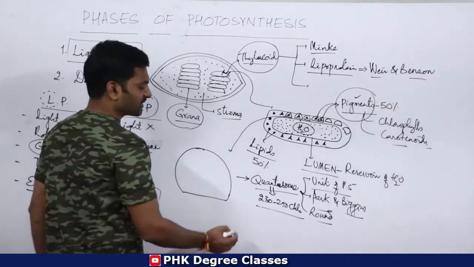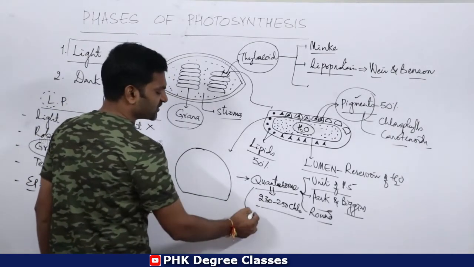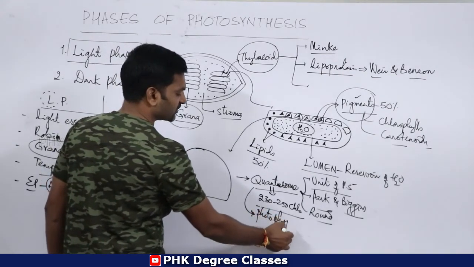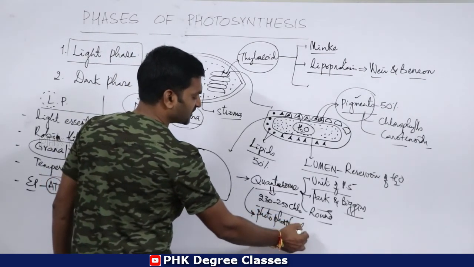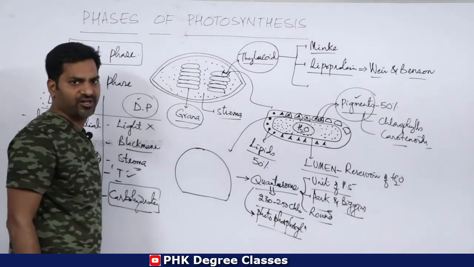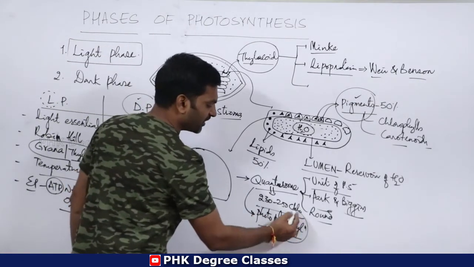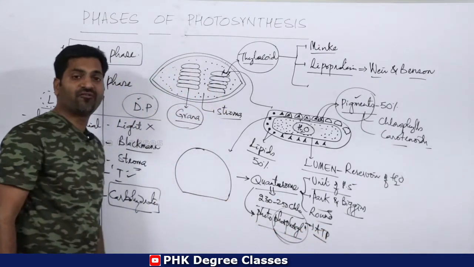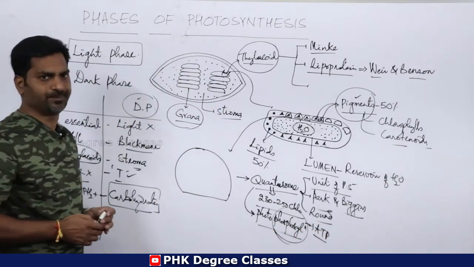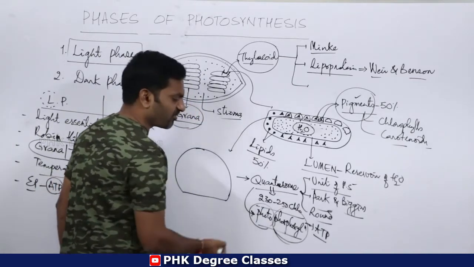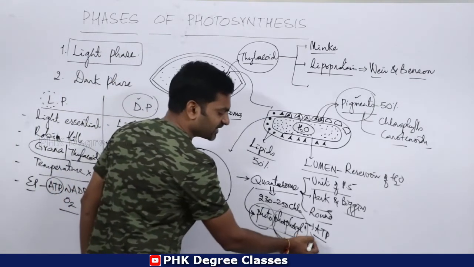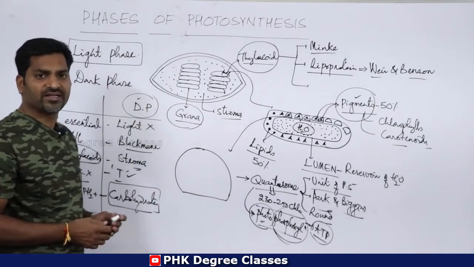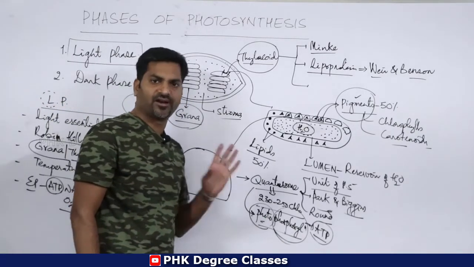Clear? And this quantosome is responsible for photophosphorylation. Important. It is responsible for what? Photophosphorylation. Remember, whenever the term phosphorylation comes, it indicates formation or production of ATP. Then photo means light. So whenever ATP is formed in the presence of light, that can be called photophosphorylation.